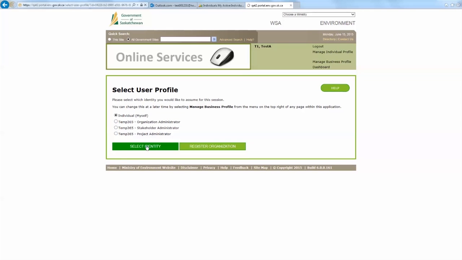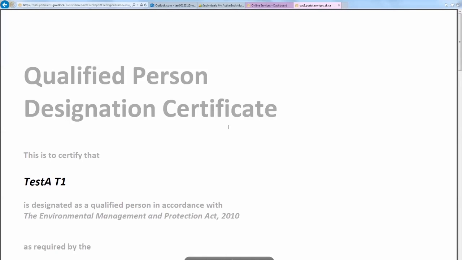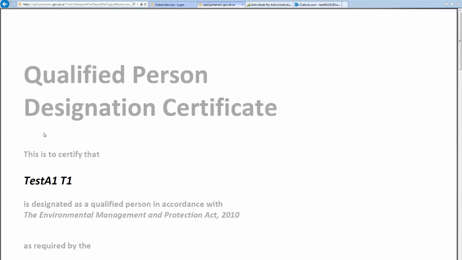So once logged in, we'll select individual as our identity. As we can see, once on our dashboard, the status for our application to be designated as a qualified person is completed. And just like last time, we'll notice that the date completed is populated and a clickable field. So we'll go ahead and click on it, and it'll open up a PDF of our qualified person designation certificate.